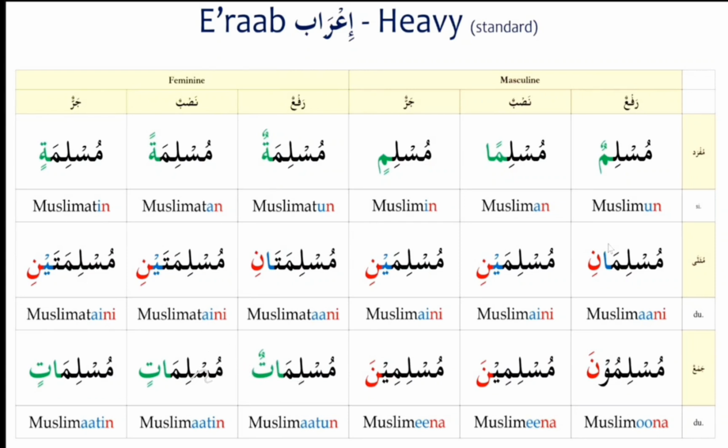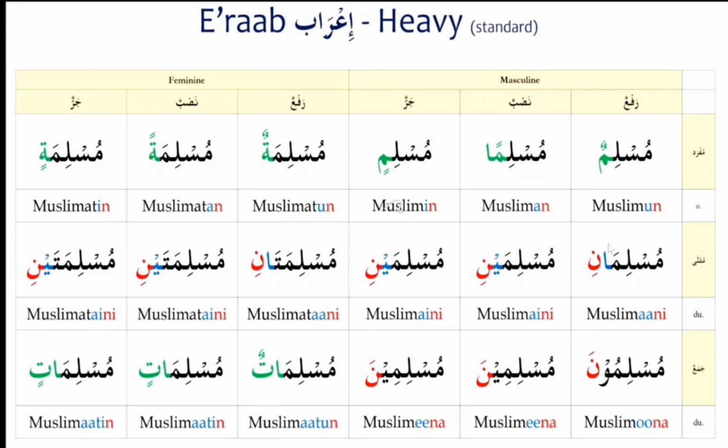In the mansub state, it is Muslimatin. Okay, the closed ta is removed and alif ta with double kasra should be added in the mansub state. And in the majrur state, similarly, Muslimatin, that is, the closed ta is removed and alif ta with a tanwin, with a double kasra, should be added in the majrur state. So this is entirely about the triptotes, that is, the nouns which show all the three signs in all the three forms, that is, in the marfu form, in the mansub form and in the majrur form.